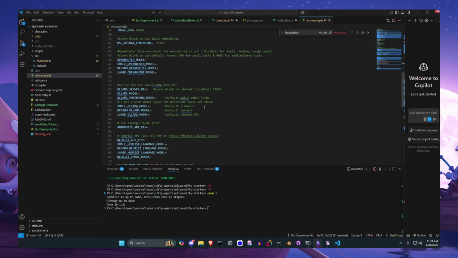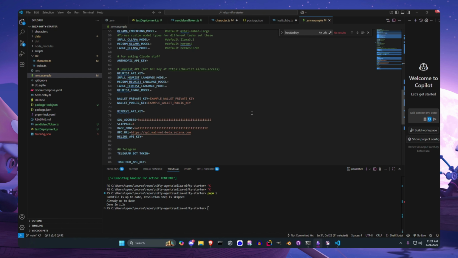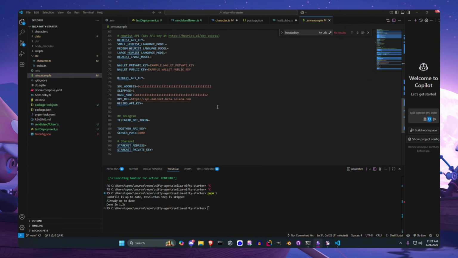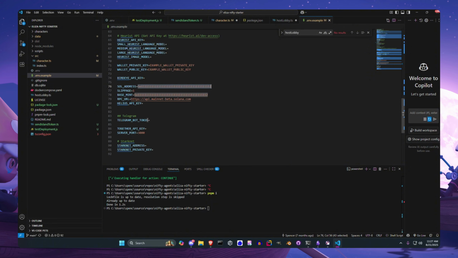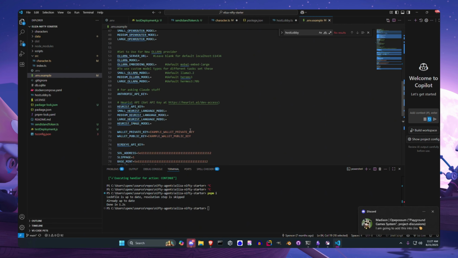The last thing that we need just to get this started, and the Eliza docs explain everything you could possibly need here. So if you want to do Solana stuff, here you go, Sol address. It can post on Telegram. Can do a lot.